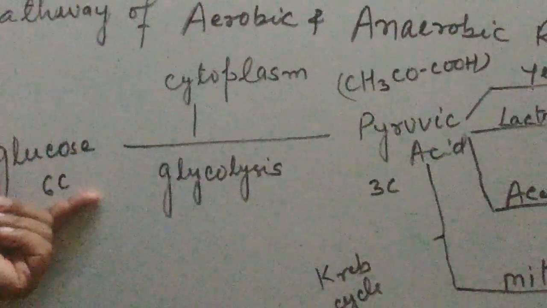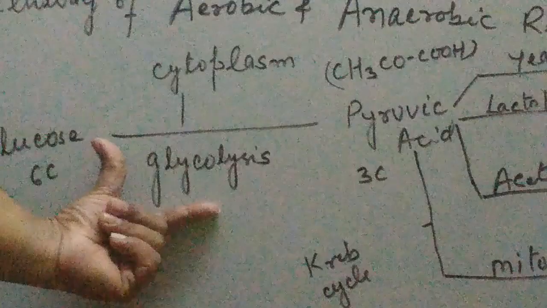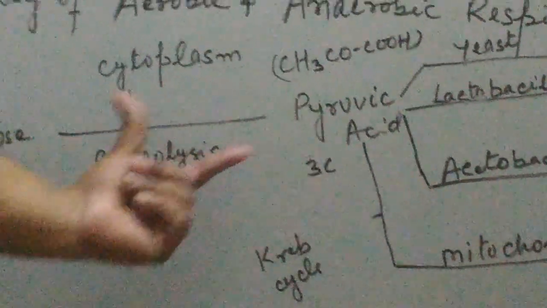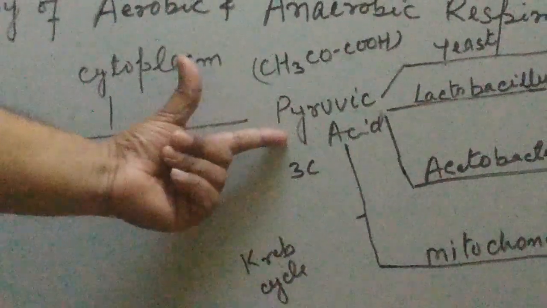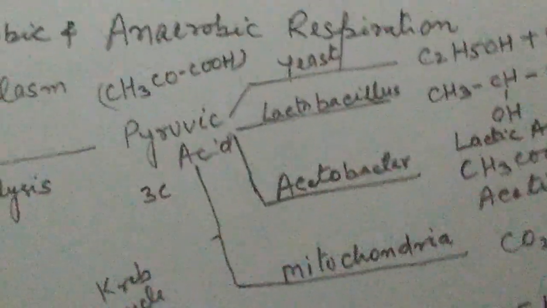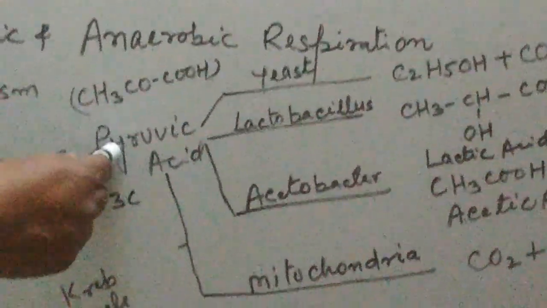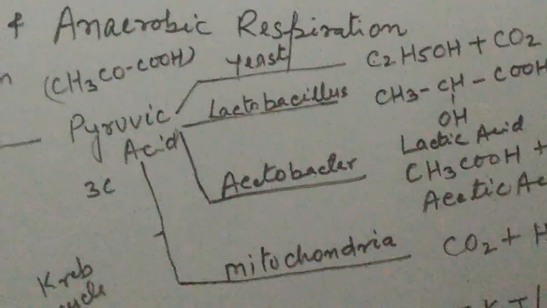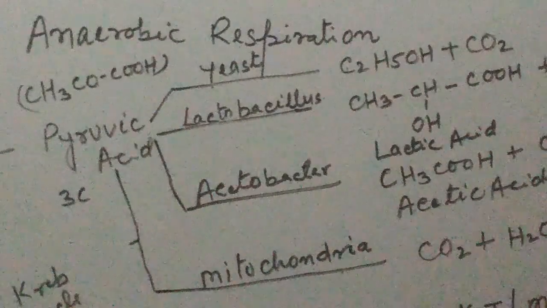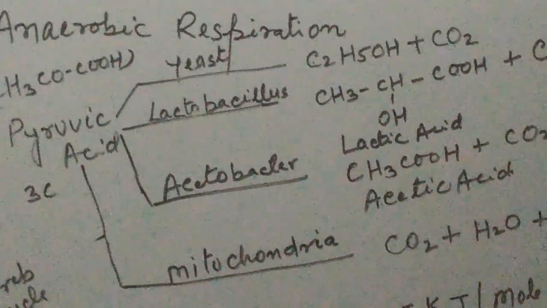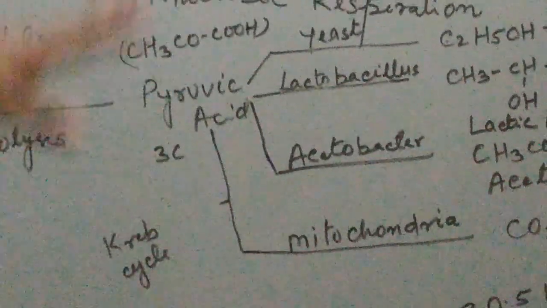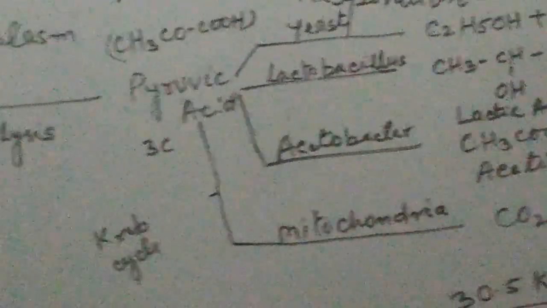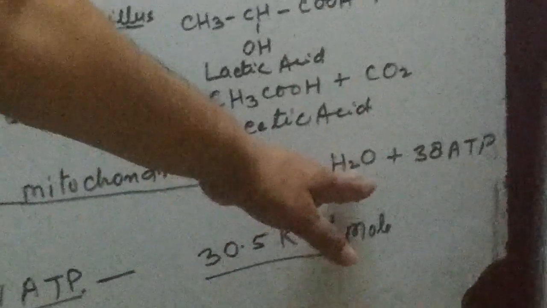But in aerobic respiration, the glucose molecules are firstly divided in the cytoplasm by a process called glycolysis to form pyruvic acid. It is a 3-carbon compound, and the pyruvic acid goes to the mitochondria, which is also called the powerhouse of the cell, because the pyruvic acid goes to the mitochondria and completely breaks down glucose into carbon dioxide and water.